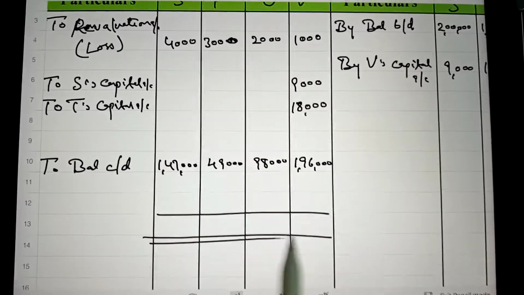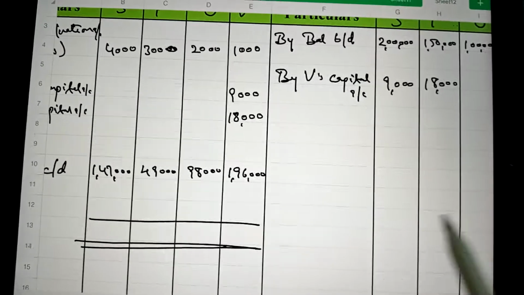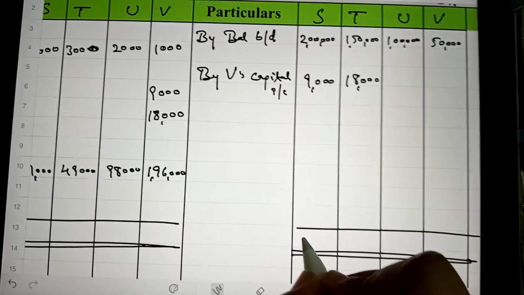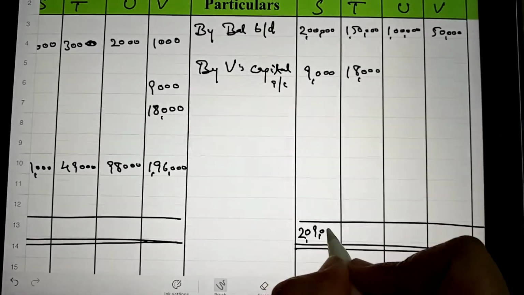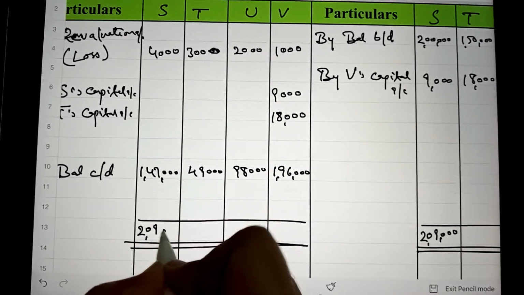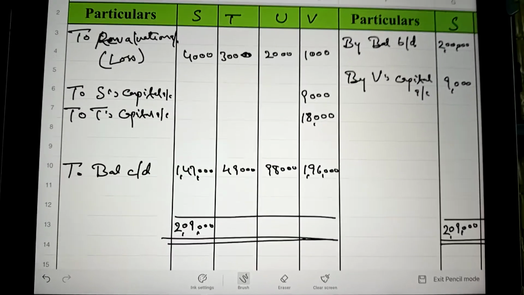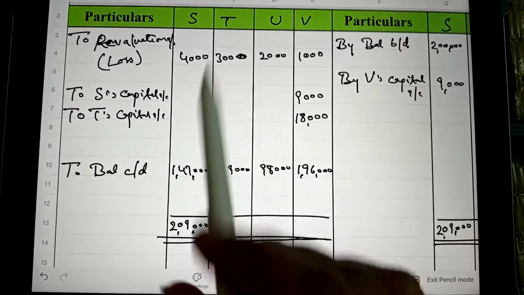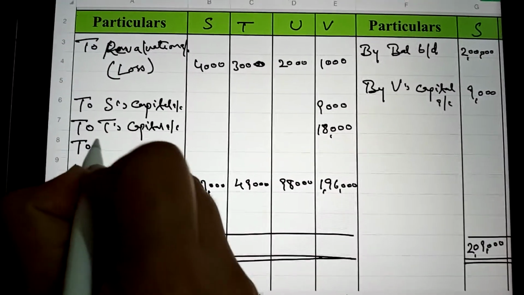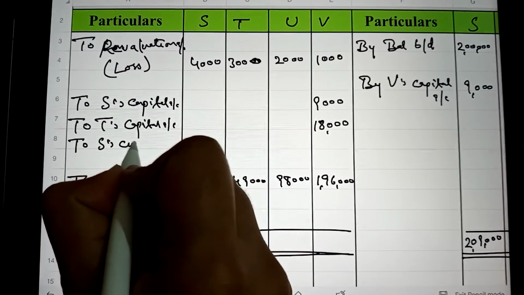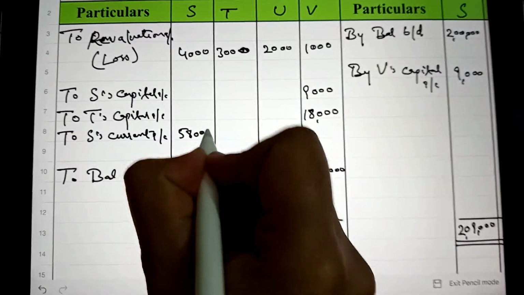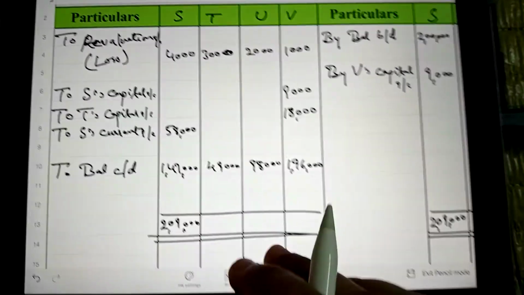So here on the credit side, the total is 2,09,000 in case of S. 2,09,000 will be written, and the balancing amount, 2,09,000 minus the total of the debit side, will appear as a balance, and we will write to S's current account because it will be adjusted through the current account. S current account 58,000. This is the balancing amount.